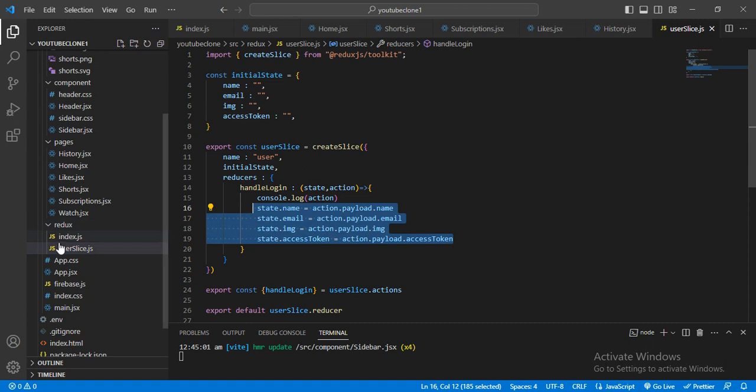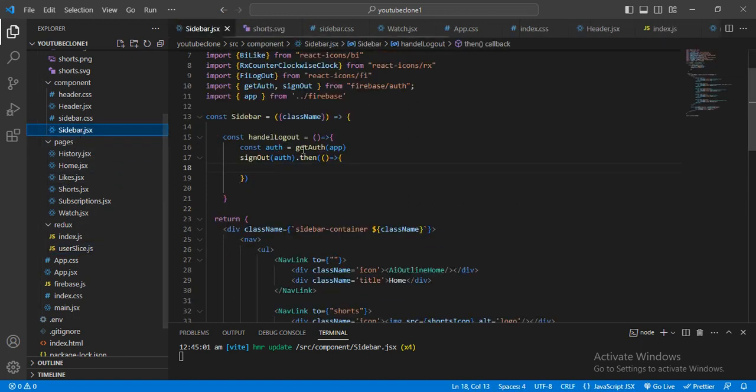For that I will go here, handleLogin. Where is it? In the sidebar. Here I will import.